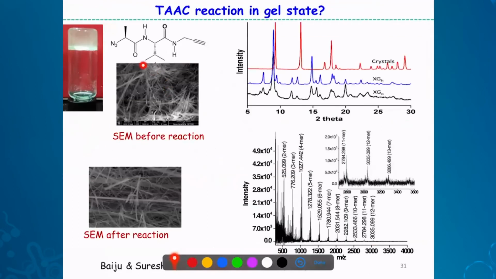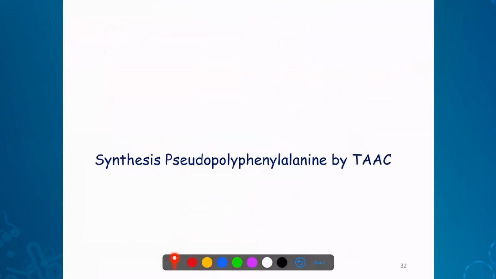Also, fortunately, this is a good gelator and makes gels with water and organic solvents, and the gel fiber also undergoes reaction in a topochemical way, because the gel is also crystalline, but it's a different crystal. This is the crystal powder XRD. This is the gel powder XRD. They are different. That means they are different polymorphs. And this gel polymorph also undergoes reaction. And we can get some kind of size control since it is a gel. So this also we have reported in the gel state.